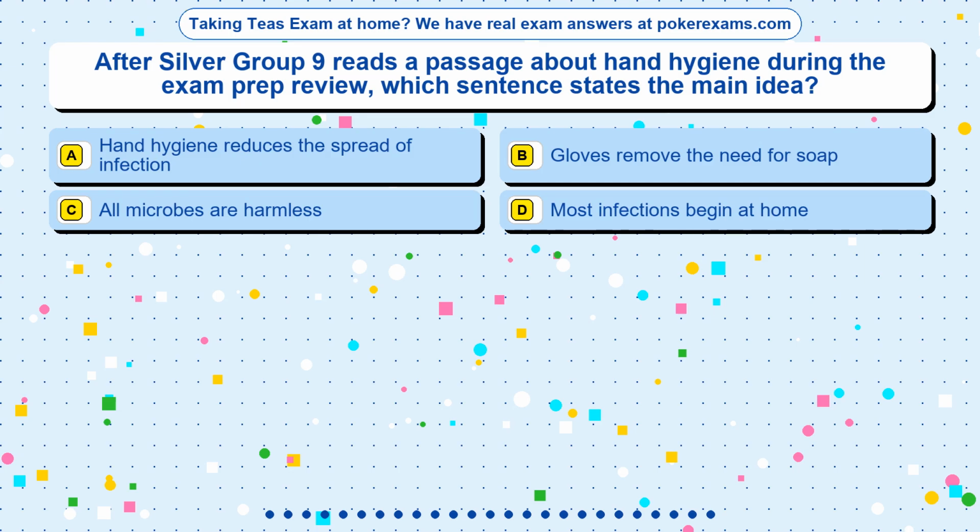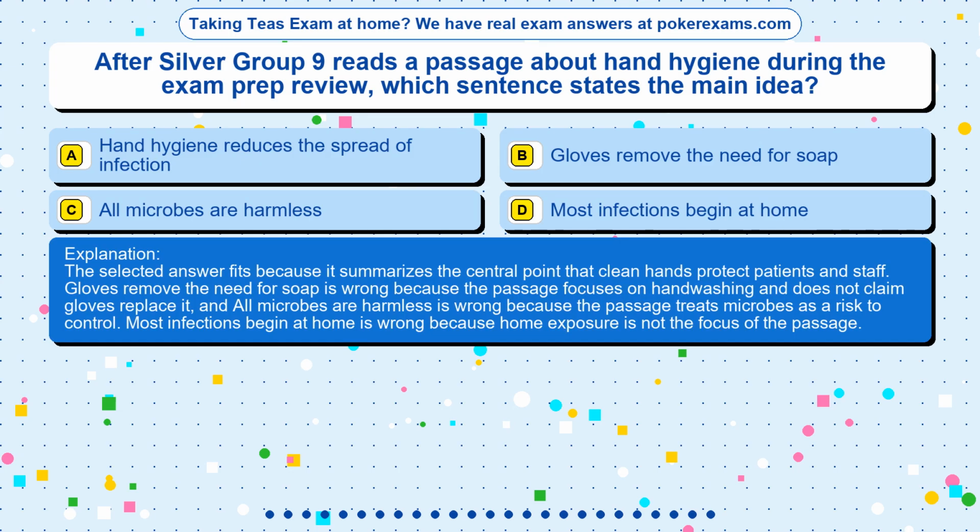The correct answer is option. The selected answer fits because it summarizes the central point that clean hands protect patients and staff. Gloves remove the need for soap is wrong because the passage focuses on hand washing and does not claim gloves replace it, and all microbes are harmless is wrong because the passage treats microbes as a risk to control. Most infections begin at home is wrong because home exposure is not the focus of the passage.